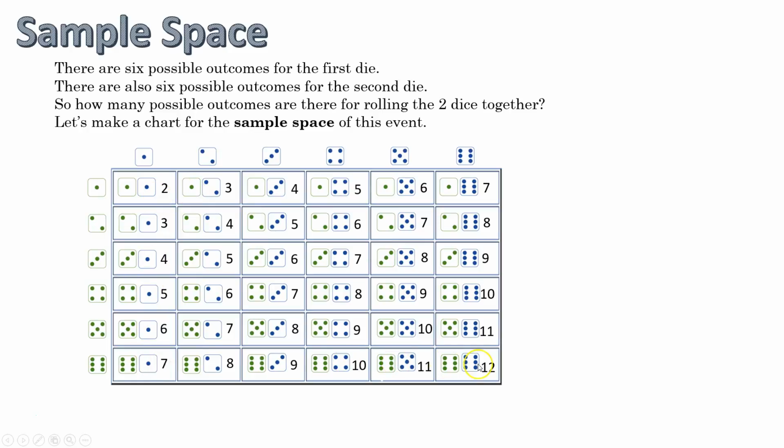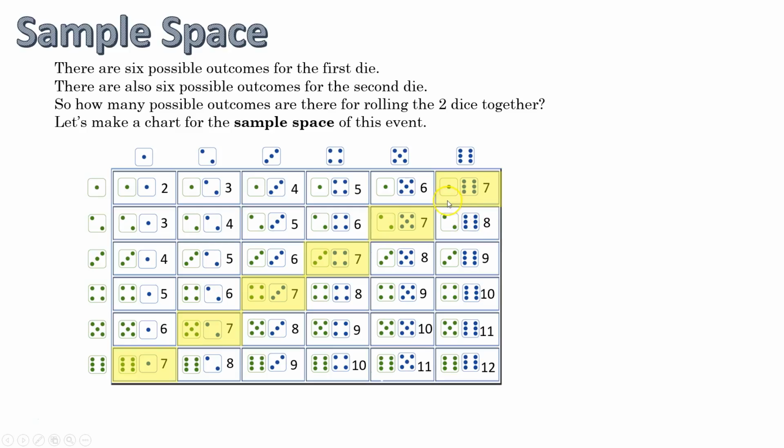So there's 36 different outcomes, and only 6 of them have me winning. So that's not awesome. I got a 6 out of 36. That's a 1 out of 6 chance of winning. Not cool. Not cool, Ice Pick.